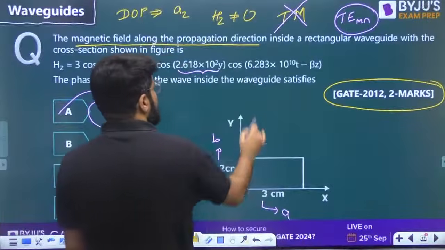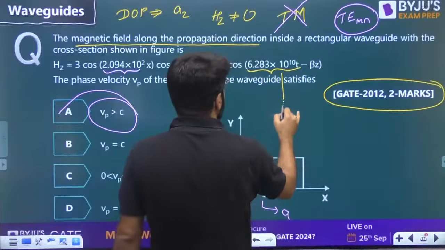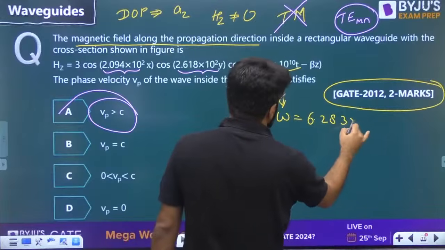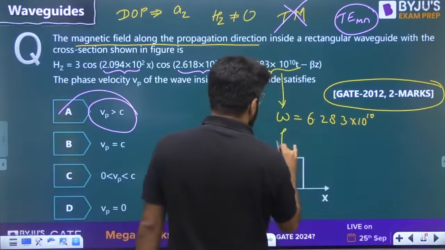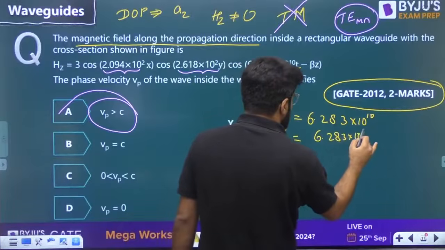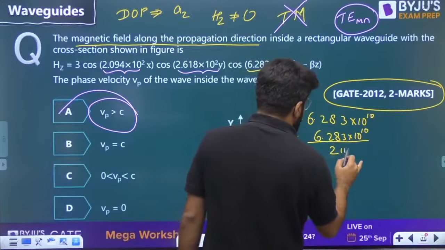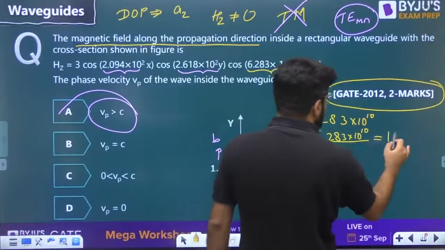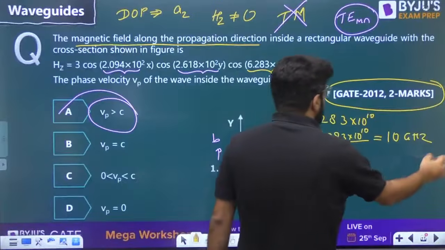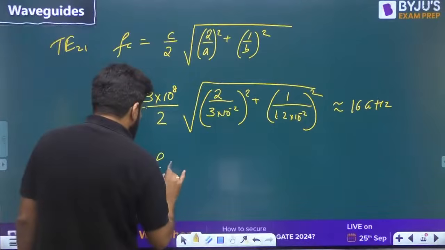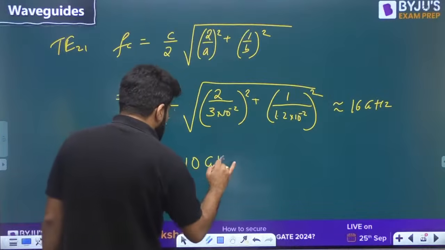What is the operating frequency? This will decide the omega. Omega is given to you as 6.283 into 10 power 10. So what is the frequency? Omega by 2 pi, divide by 2 pi, the 2 pi cancel. So this is 10 power 10, or that is 10 gigahertz. Operating frequency is 10 gigahertz.